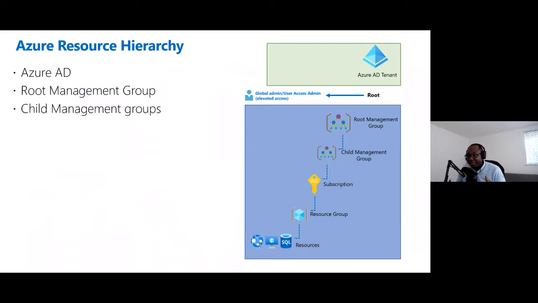Then we can have child management groups, and then we have a subscription within the child management groups, and then we have resource groups within the subscriptions, and then we have our actual resources. The reason I bring this up is that when we get to the credential theft scenario, it's important if a credential is compromised or stolen and has access, for example, at this level, there's room to move laterally to other Azure subscriptions within the environment. So essentially it depends on which level of access the person has. But we have to understand these if we're going to be going through those processes.